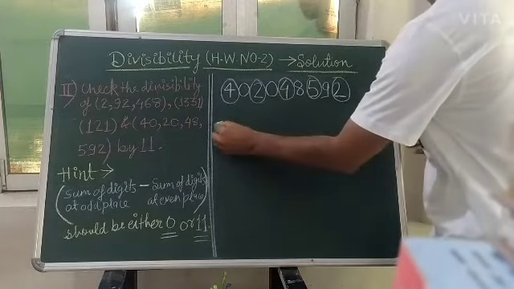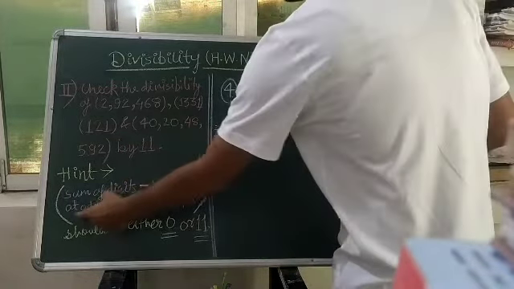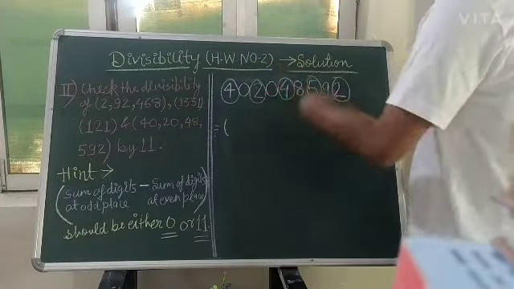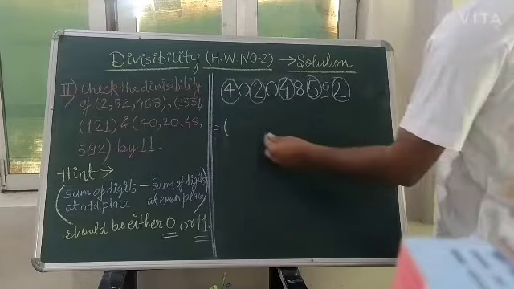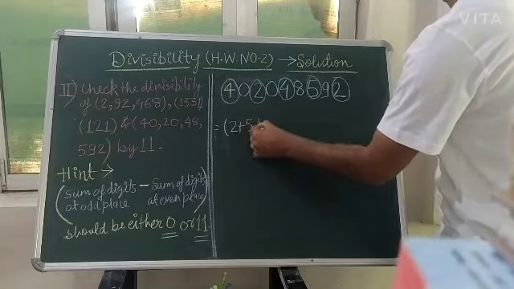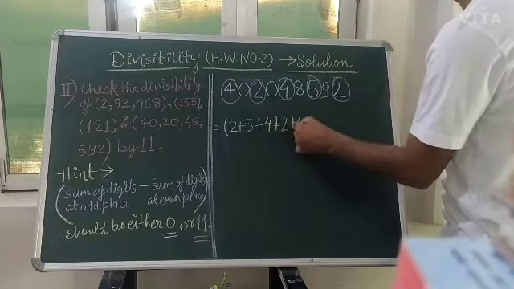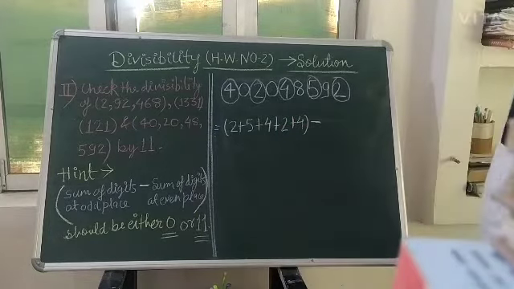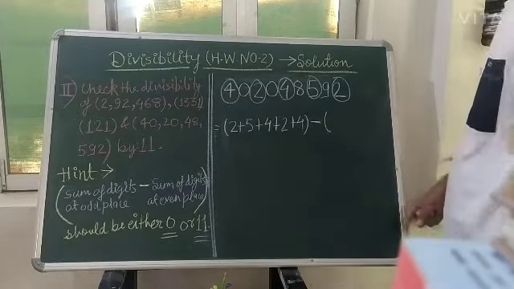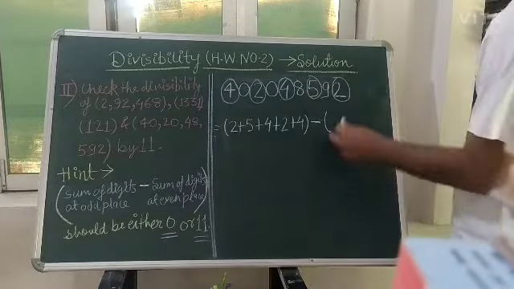And we'll write down the number. Means we'll find out the sum of the digits at odd places. Odd places are bounded in the circle. Means 2 plus 5 plus 4 plus 2 plus 4 minus sum of the digits at even places, and the digits placed at the even places are not bounded here by circle.